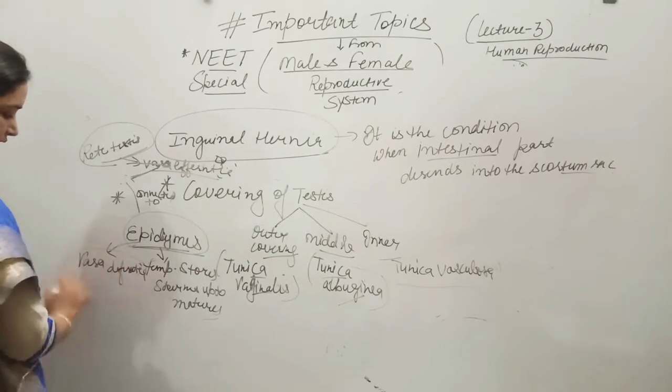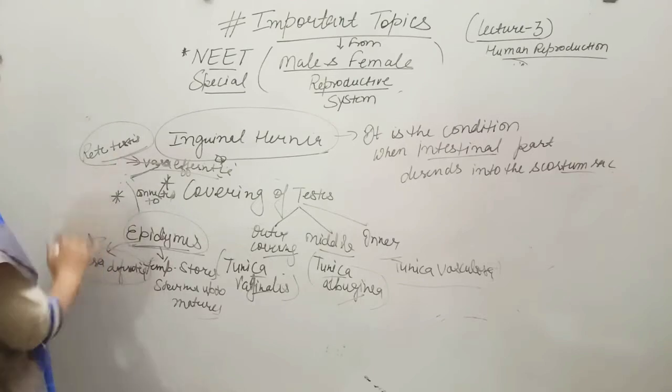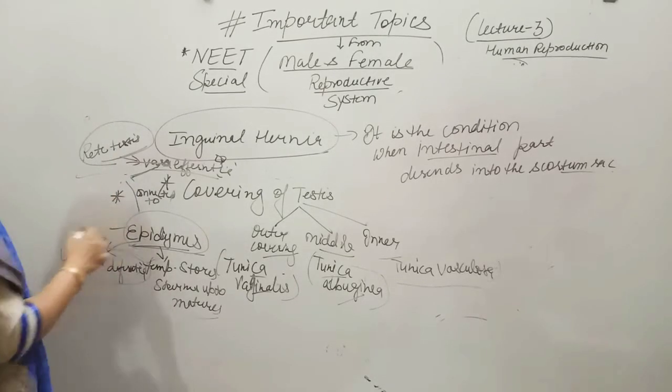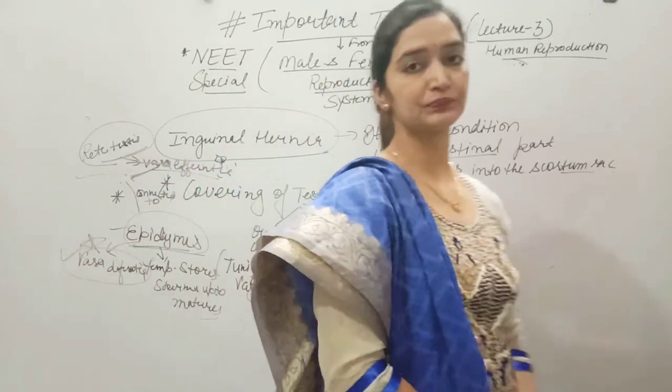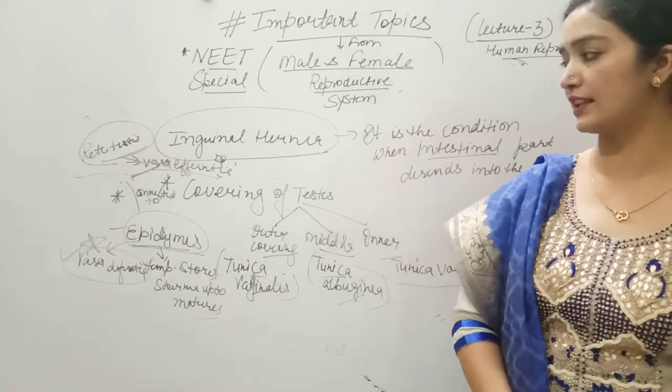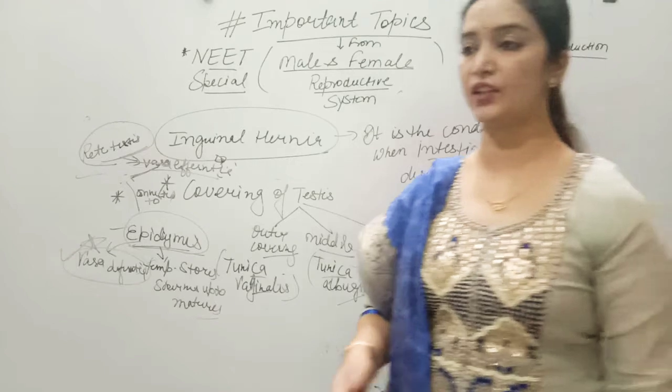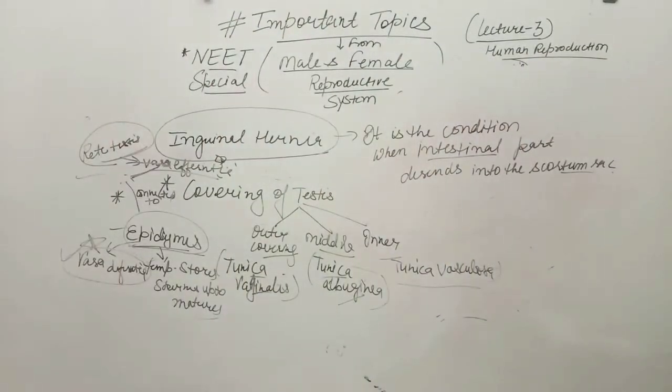So ultimately, this is the main duct. These are the accessory organs that are very important to conduct the sperms to the main genital organ, that is the penis. So these play a very important role along with this.